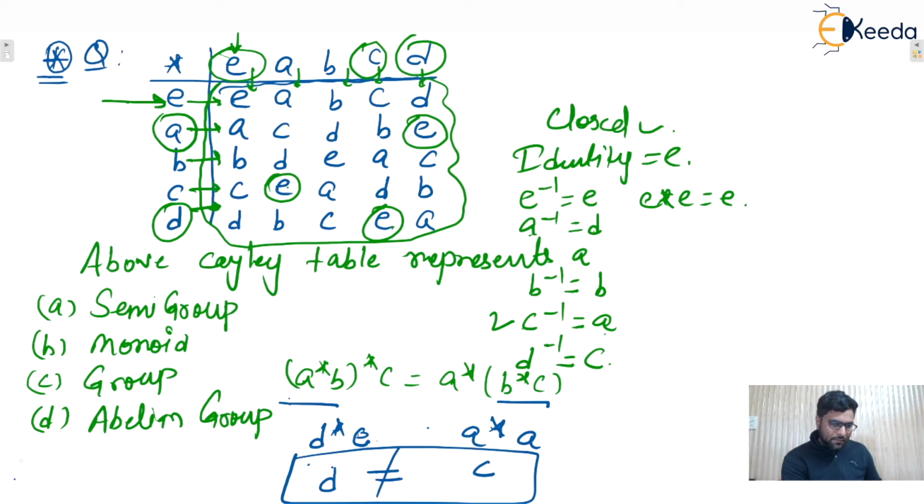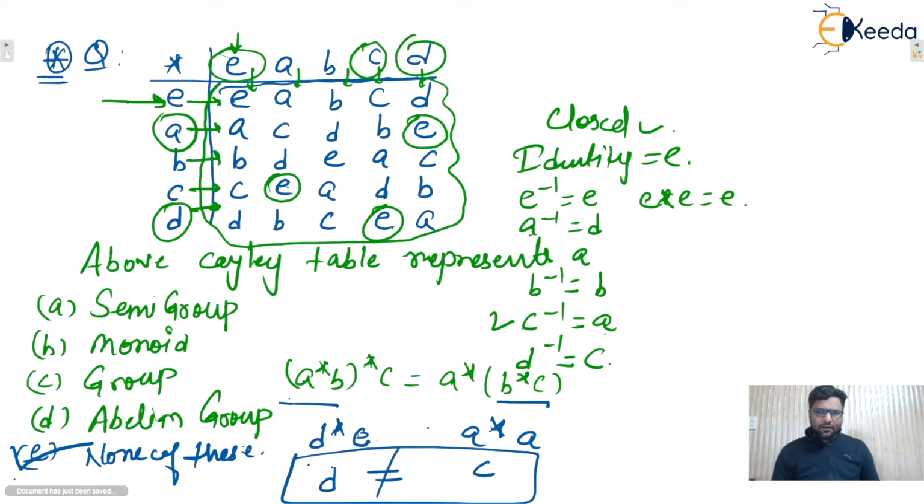So add one more option, and that option is none of these. So we can say that the correct answer is what? That is none of these. Option E is the correct answer. I hope this one is clear to everyone, isn't it? Okay, guys. So that's all about that.